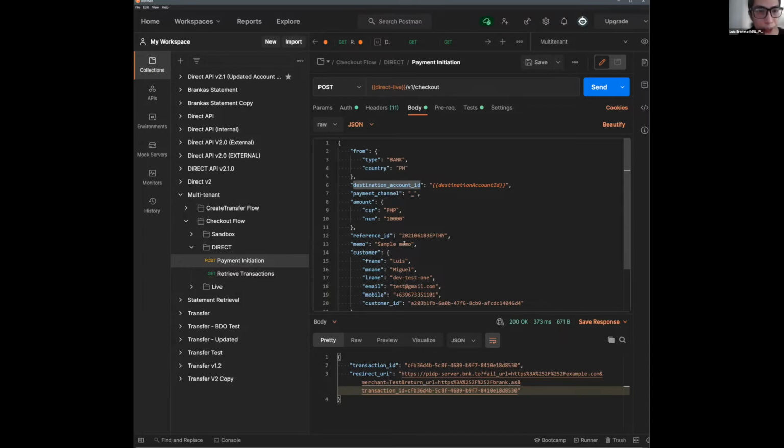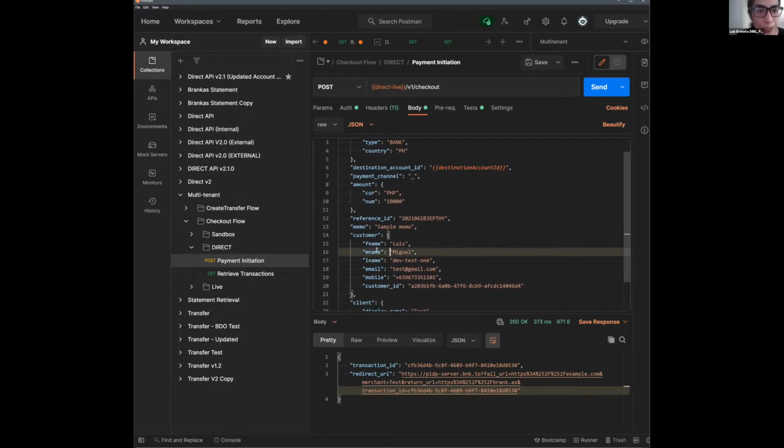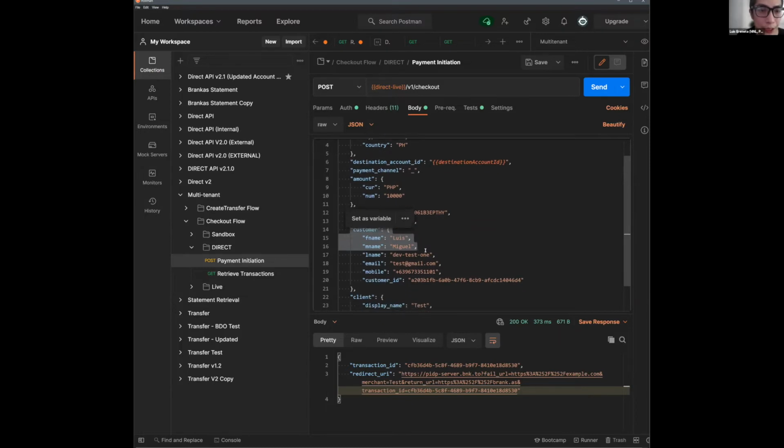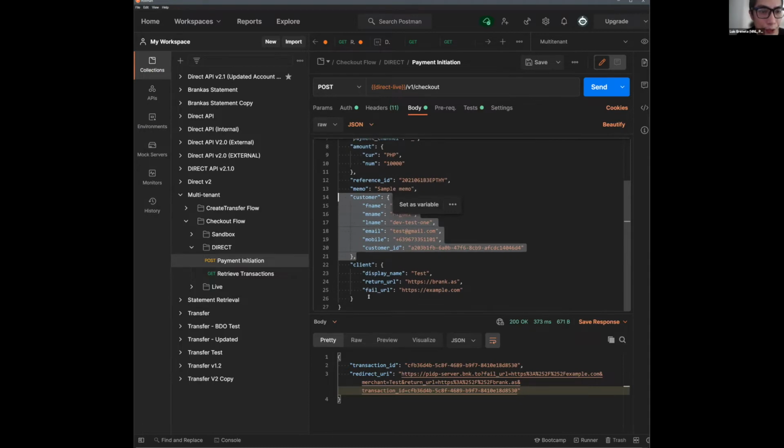Everything else is just part of the core transaction information. There's a reference ID, which might be the identifier that the integrator uses for tracking a specific transaction on their end via their internal transaction management system. There's also capturing some basic customer information. Again, this is end user information on their systems. This is more for reconciliation and audit purposes, so that they can tie a particular transaction with a particular end user on their product or platform. But these are essentially completely optional. This entire object is actually completely optional.